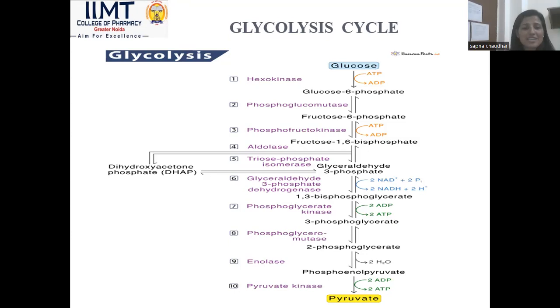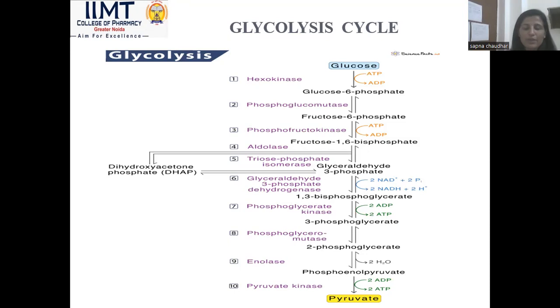In stage 6, two reactions take place. The enzyme glyceraldehyde 3-phosphate dehydrogenase transfers one hydrogen to form nicotinamide adenine dinucleotide, NADH, during this procedure, and it also adds a phosphate to oxidize glyceraldehyde 3-phosphate to form 1,3-bisphosphoglycerate.